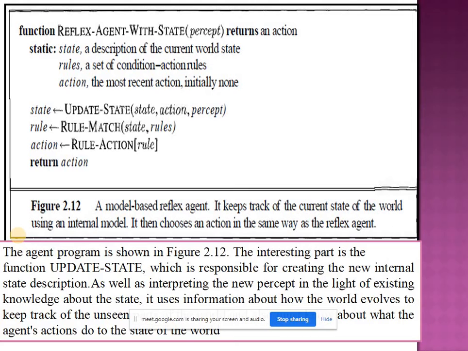But now consider automated taxi driving. Here we are not able to decide what vehicle comes at what time. Okay, we just know about our vehicle, our taxi. Means the environment is not fully observable. For this, you can use the model-based reflex agent.